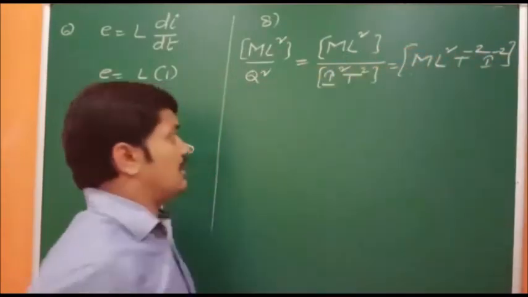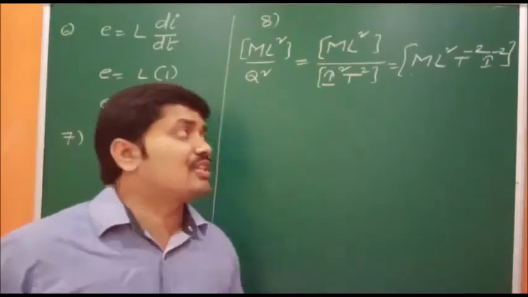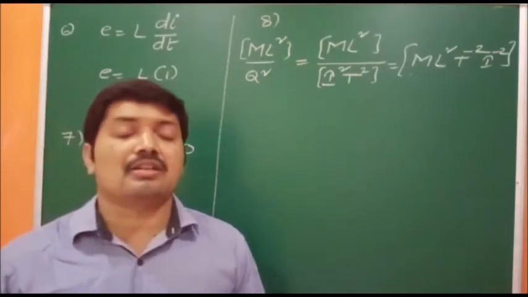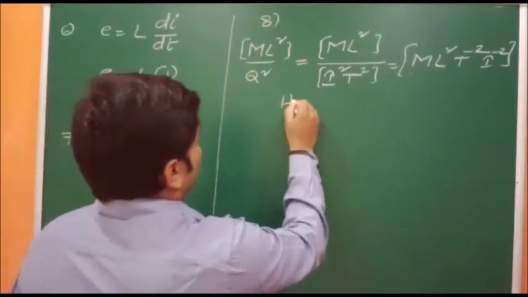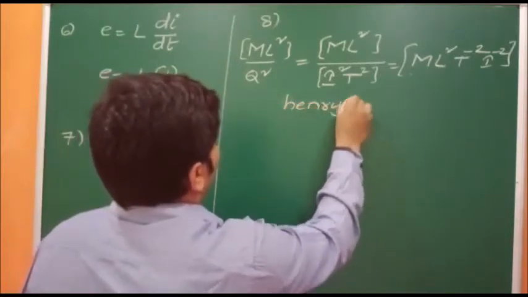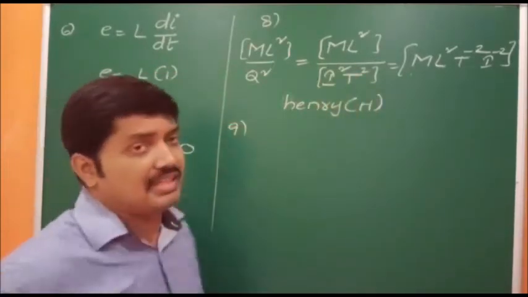So this dimension formula represents self-inductance, coefficient of self-inductance. So which option is correct? Coefficient of self-induction means what is the unit? That is nothing but Henry. Okay. So that is nothing but Henry. That is the scientist name. So symbol will be capital letter H.